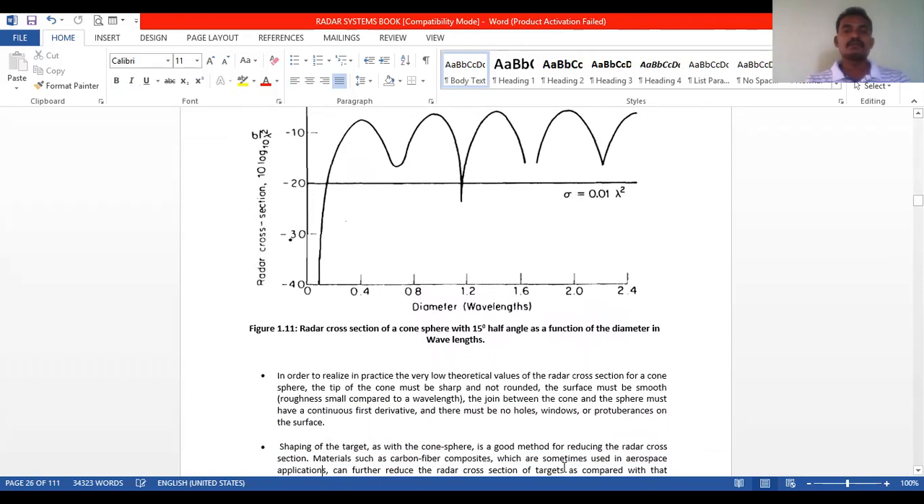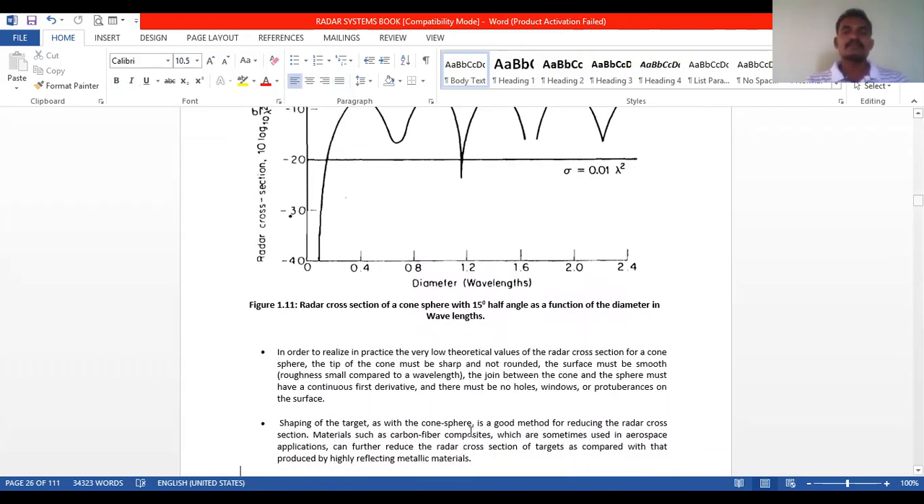In order to realize in practice the very low theoretical values of the radar cross section for a cone sphere, the tip of the cone must be sharp and not rounded. The surface must be smooth.